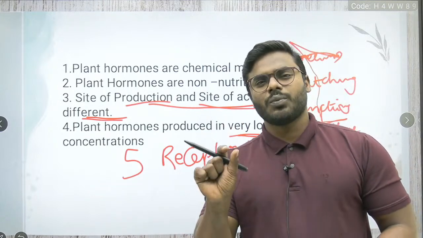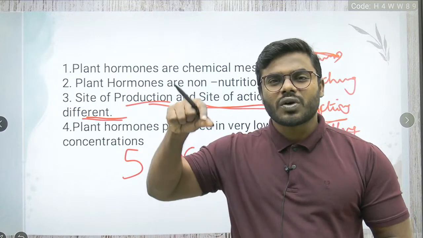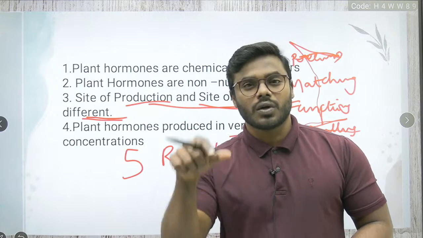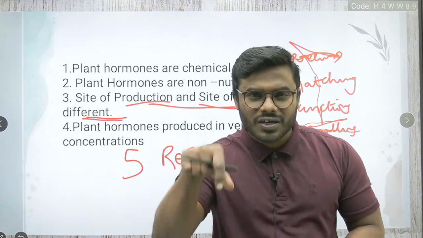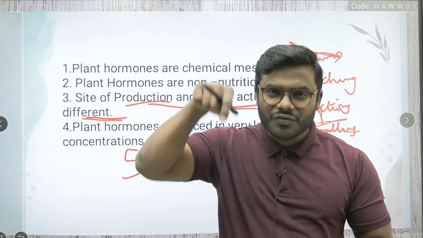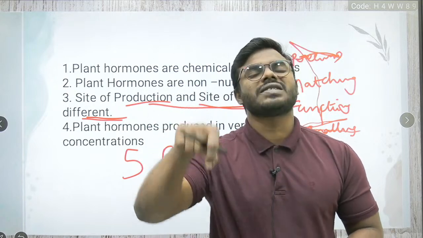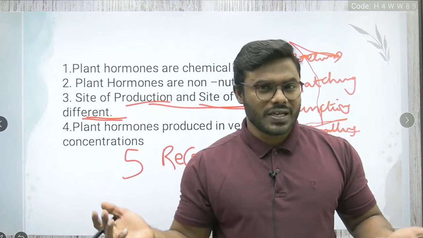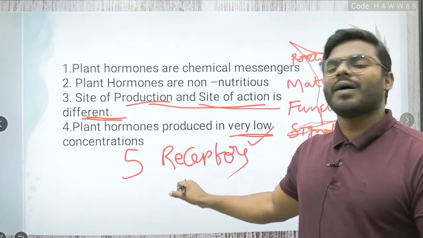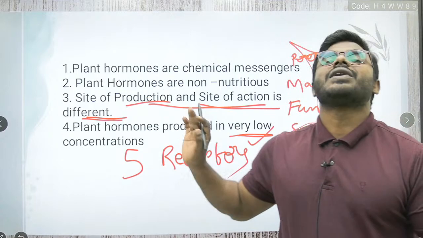Because the hormone has to come and attach to its specific binding site, which is present on the plasma membrane, or on the cell wall, or on the nuclear membrane, or within the nucleus, or within the cytoplasm. In simple words, for a hormone to show its action, it has to compulsorily attach to what, friends?